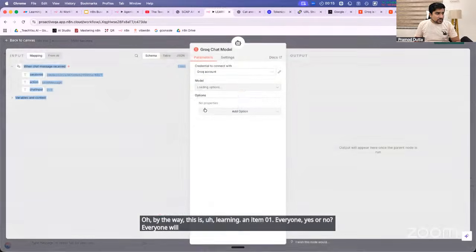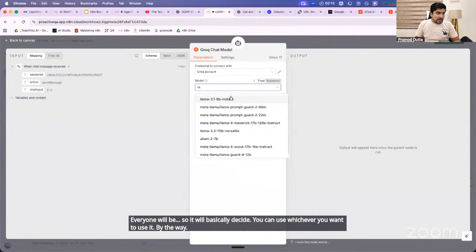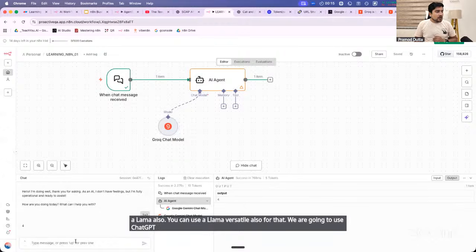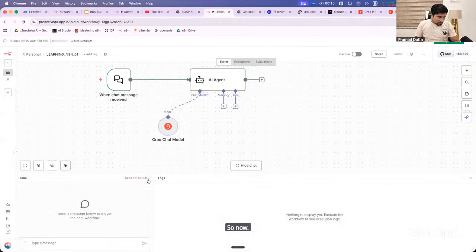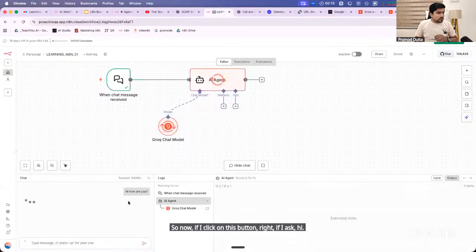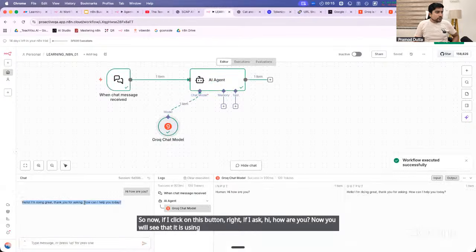So you can use whichever you want to use. By the way, Meta has a Llama also, right? Everyone, Meta has a Llama also. You can use a Llama versatile also for that. We are going to use the ChatGPT 3.1 version. So now, if I click on this button and ask, "Hi, how are you?" now you will see that it is using the Grok model, which will give the same thing, but with different LLMs.